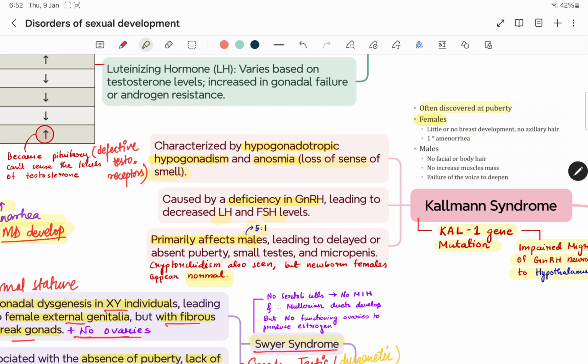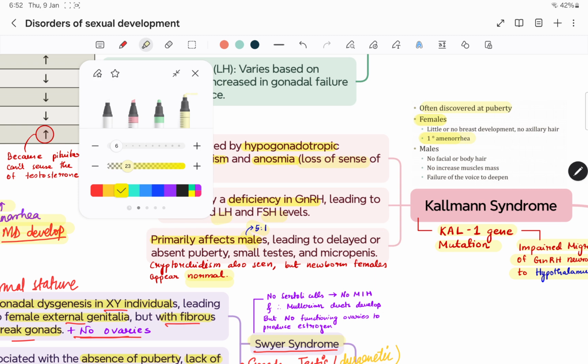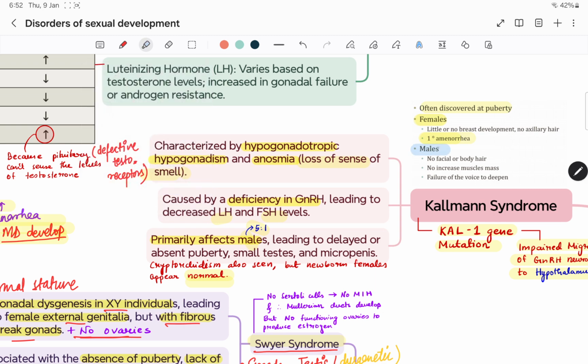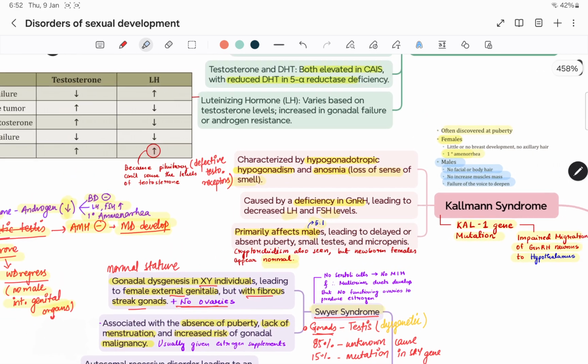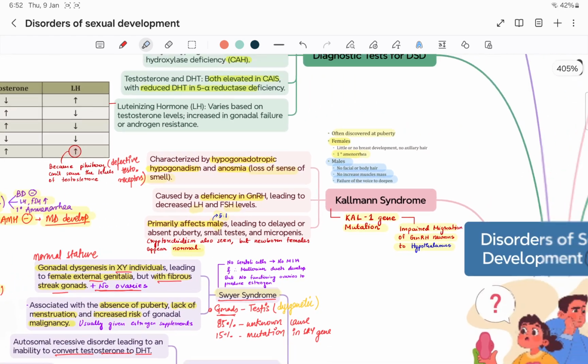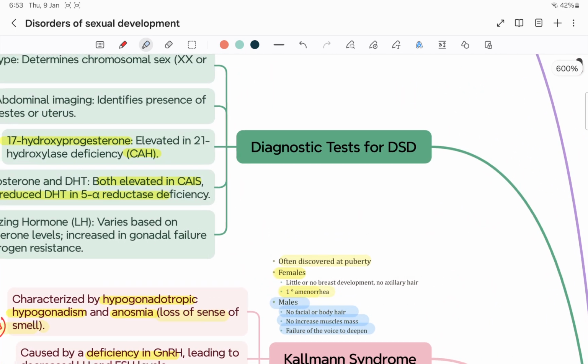If it is in females, there is little or no breast development, no axillary hair, and primary amenorrhea. But as it mostly occurs in males: no facial or body hair, no increased muscle mass, and failure of the voice to deepen. So this is all about the disorders. Now we'll see how we diagnose.